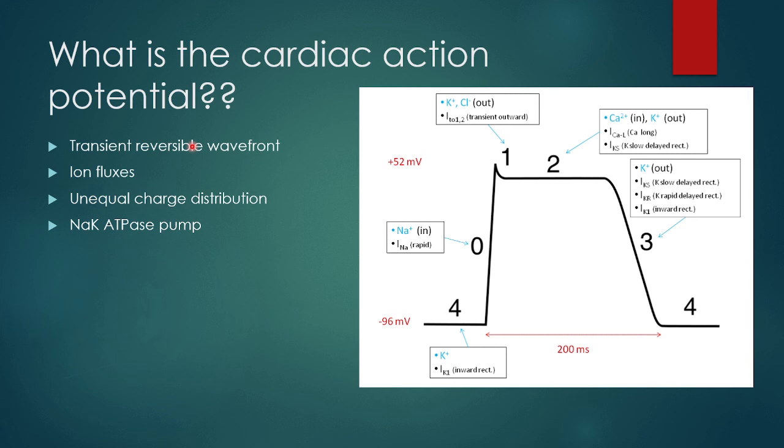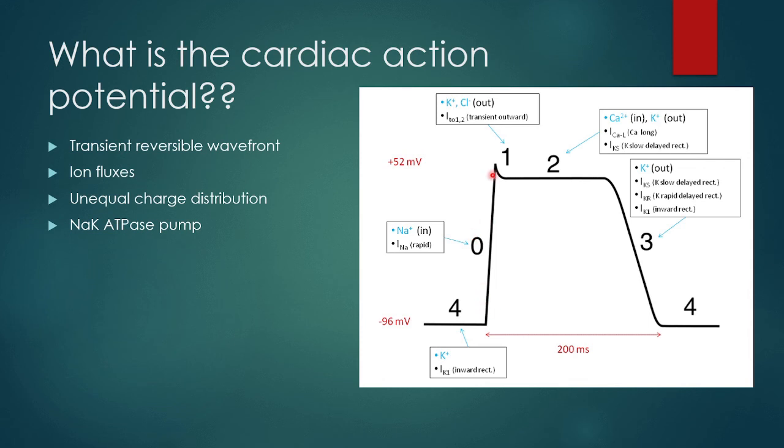It is based on a complicated series of transmembrane ion fluxes which ultimately result in a net flow of electric current across the cell membrane, and most of it is because there is an unequal distribution of the electrically charged ions. So the inside of the cell membrane is negatively charged, and as it depolarizes, the charge increases.